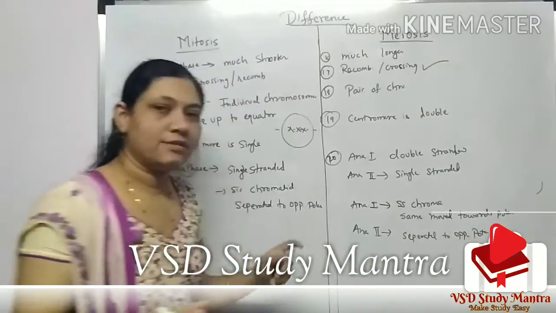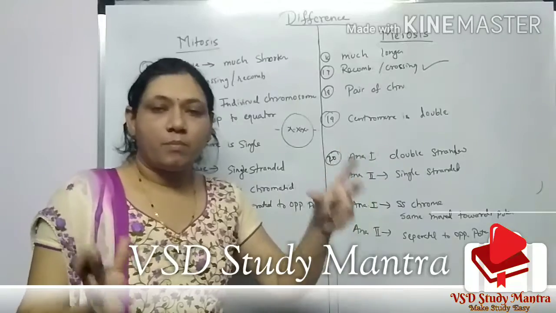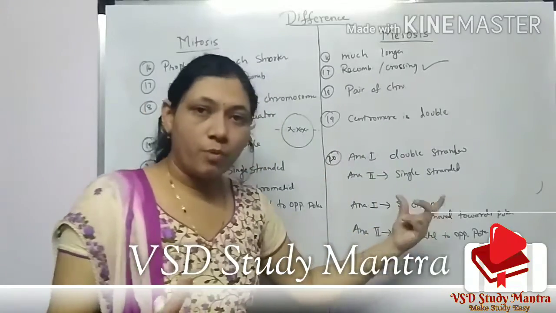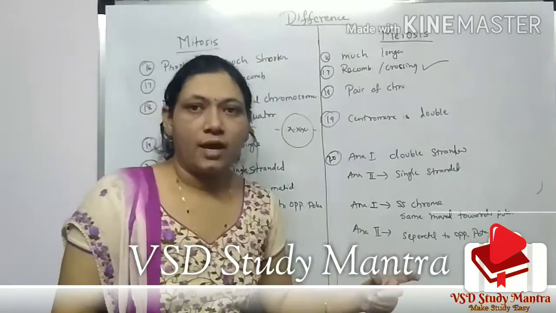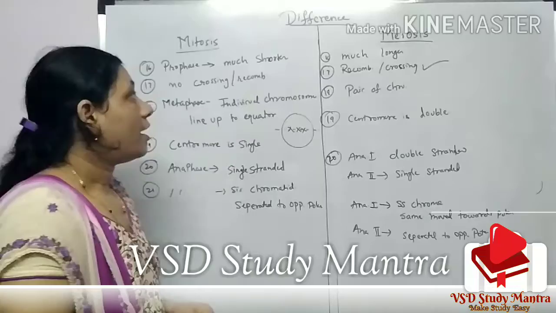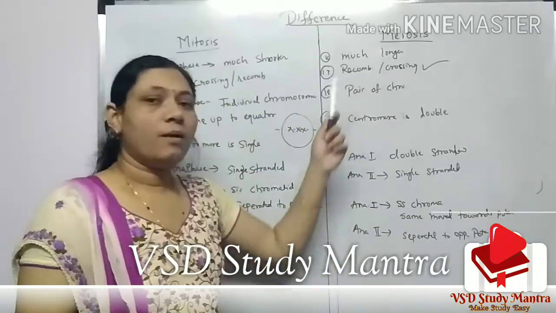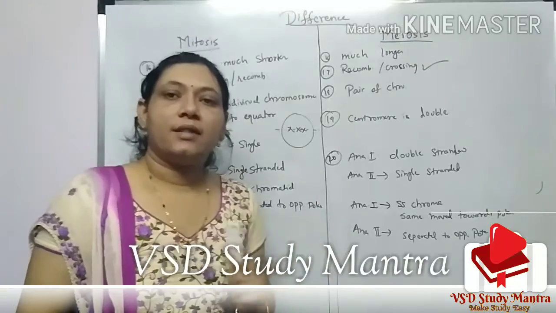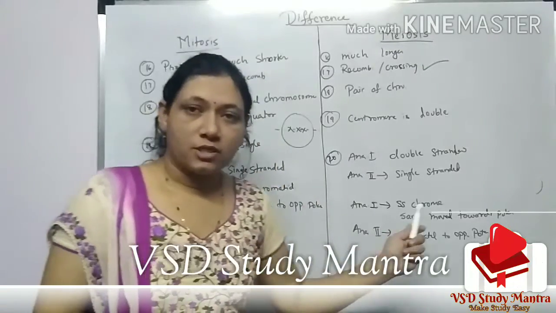In the first phase they are moved towards the poles, but in the second stage they are separated. Okay, so this is the difference between the anaphase of mitosis and anaphase 1 and 2 of meiosis. So these are the differences between mitosis and meiosis.